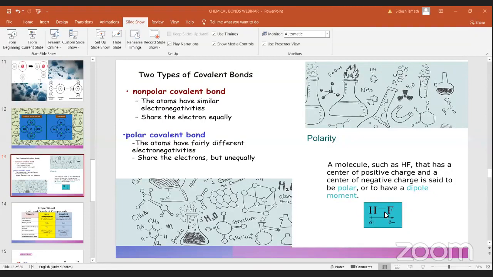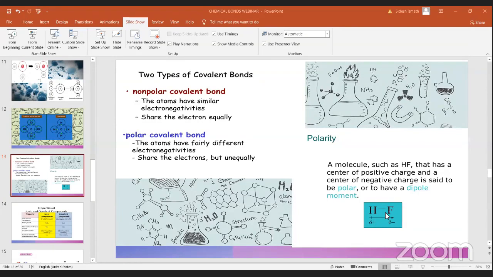And what is the electronegativity of hydrogen? Hydrogen is 2.1. So when you take the difference, 4 minus 2.1, that difference is known as polarity. A molecule such as hydrogen fluoride, which has a center of positive charge and a center of negative charge, is said to be polar or to have a dipole moment.